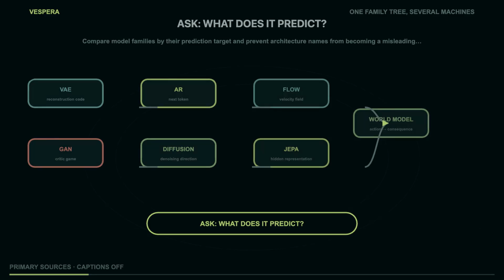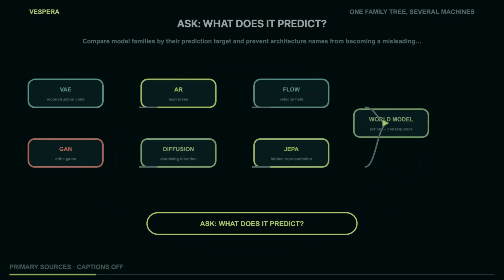Finally, a world model adds an intervention question. Let s be the current state and a an action. The transition model predicts s prime approximately as f of s, a. And the model is useful when an agent can compare consequences of different actions, not merely admire a plausible continuation. This is a functional distinction, not a brand category. A video generator may be temporally coherent and still offer no reliable action interface. A world model may render observations, but its defining promise is state transition under intervention.